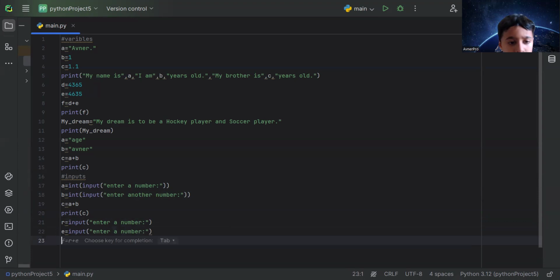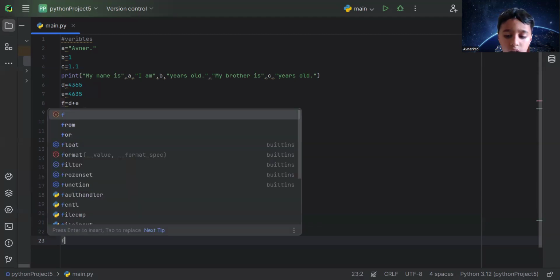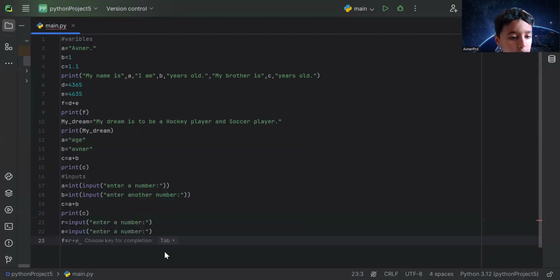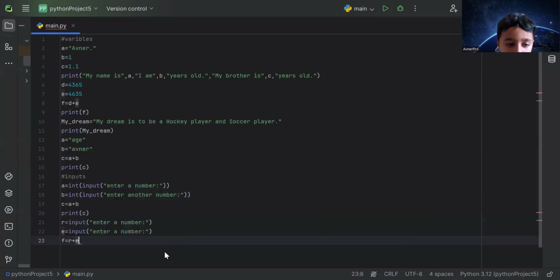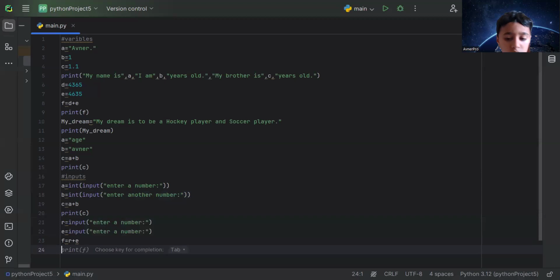Okay? I'll just write it there because you can write anything, I want to just save my time. Now, do I already have a variable called F? No. F equals R plus E. Enter.